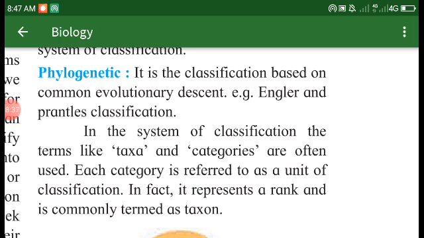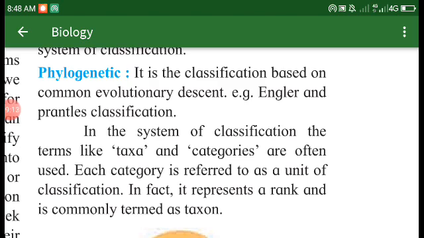In the system of classification, the terms taxa and categories are often used.